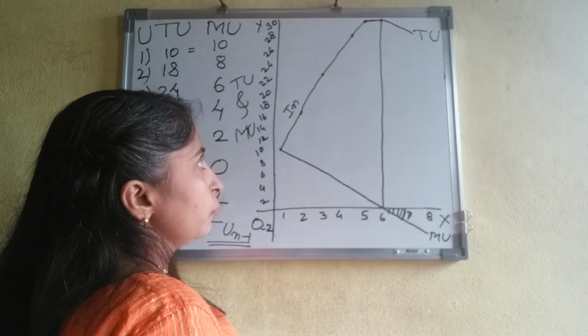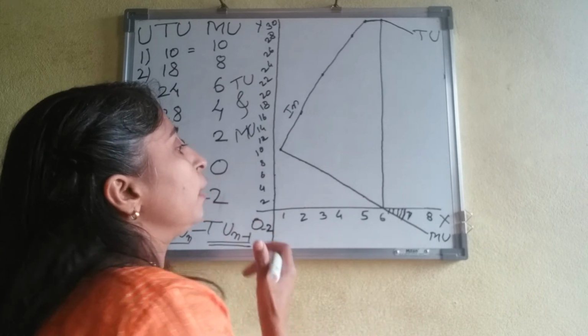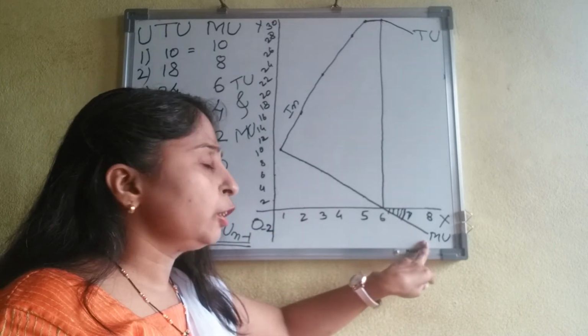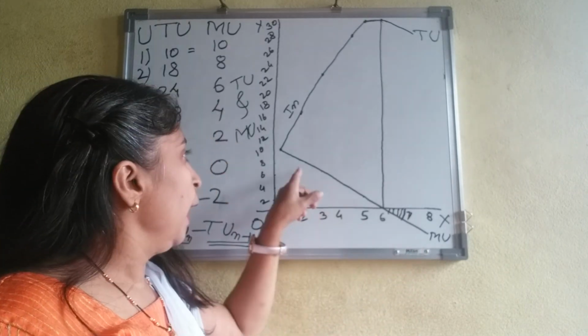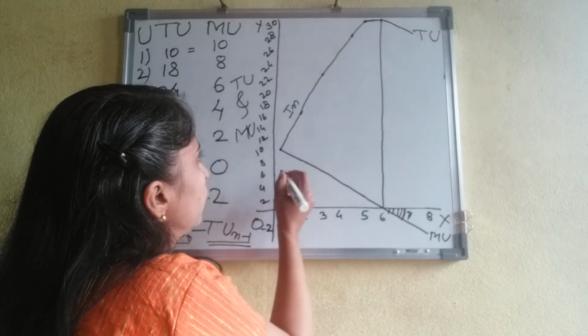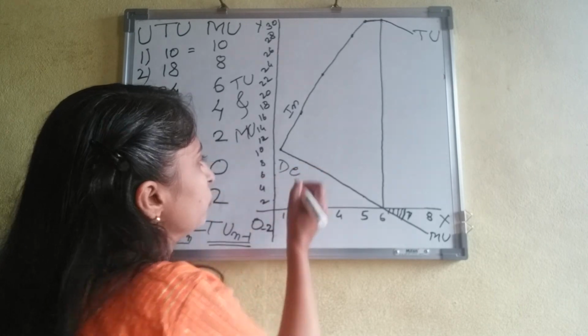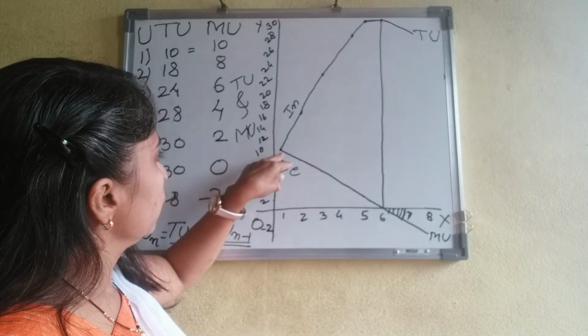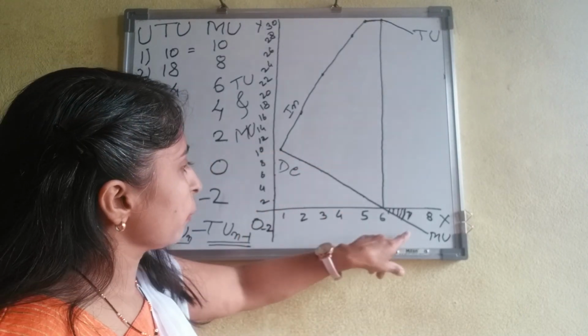If we see the marginal utility curve, it is decreasing from left to right.